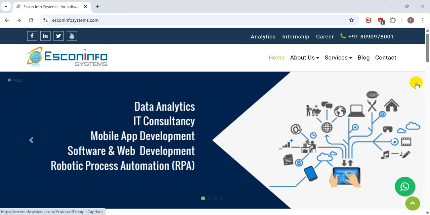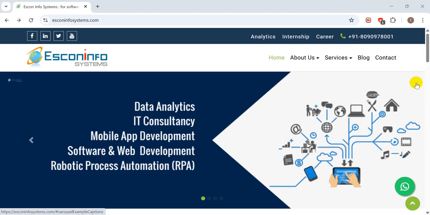It also provides IT consultancy to different government and non-government organizations in their work. Recently, the Escon Infosystem leadership team established an analytics department as a center of excellence and stepped into the data science domain, providing analytical services to different clients. Along with project activities, Escon Infosystem provides industrial training and internships to new students who are looking for a job or to sharpen their skill set to be industry ready.